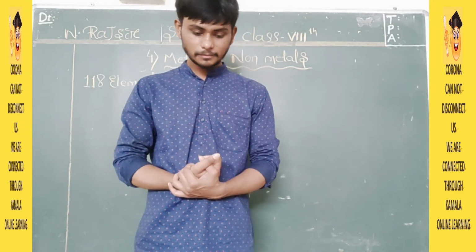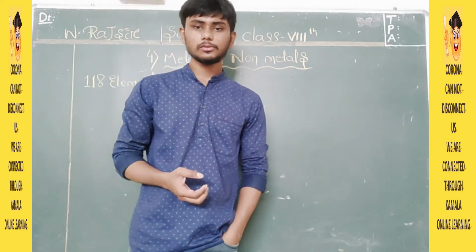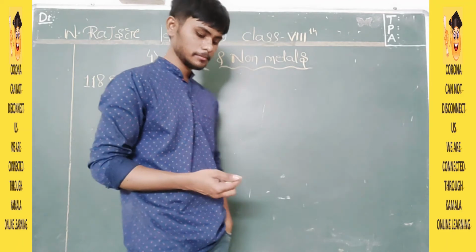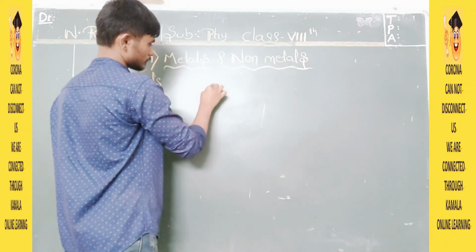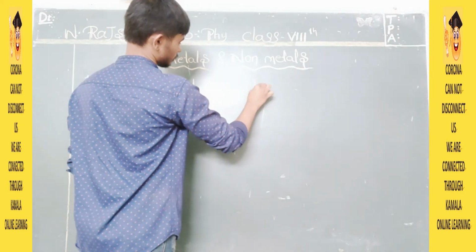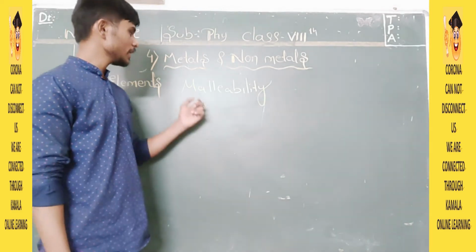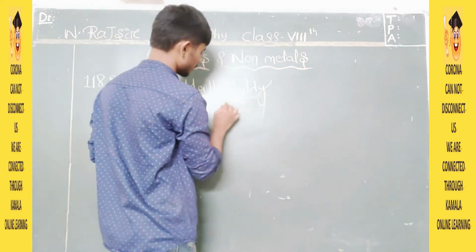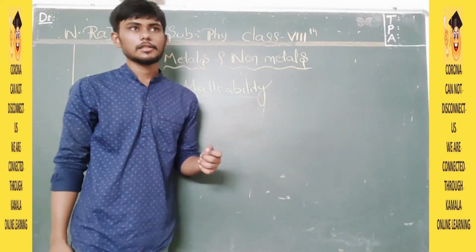Is that clear? Now, metals have another nature that is known as malleability. When I say malleability, what you need to understand is that we can convert an object into a plain sheet.